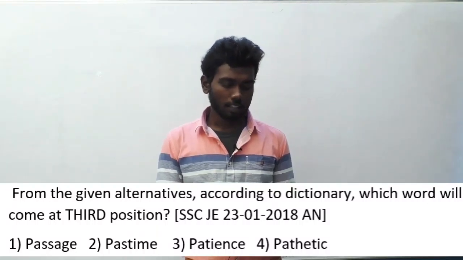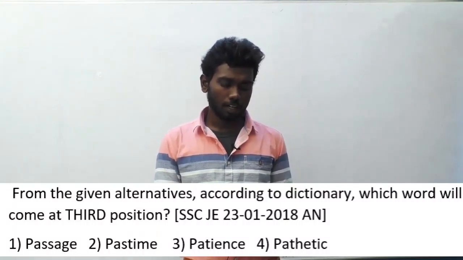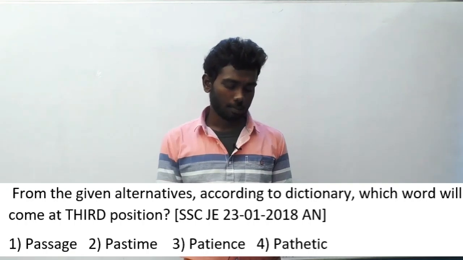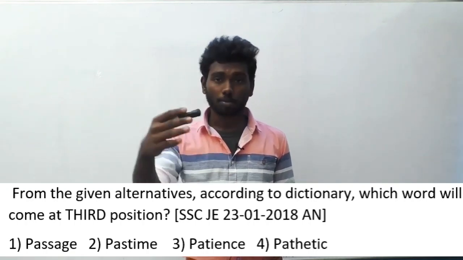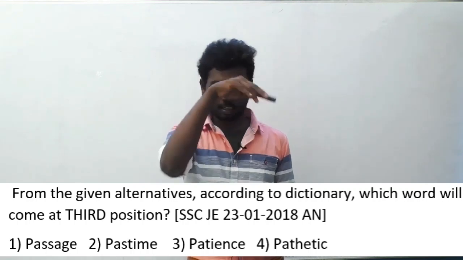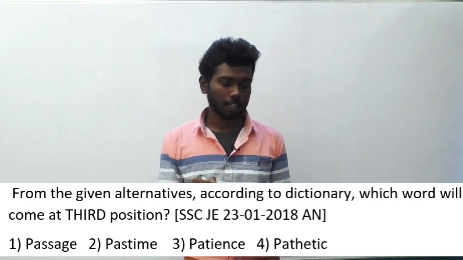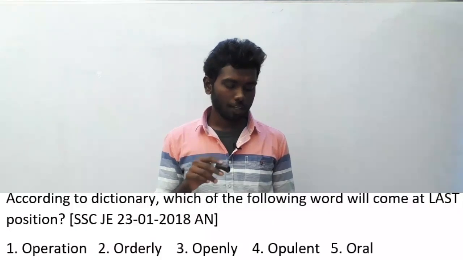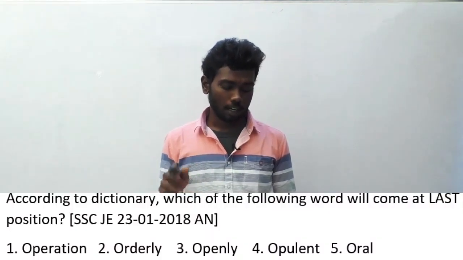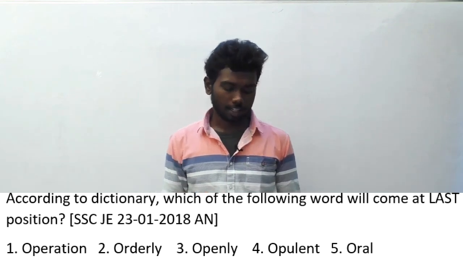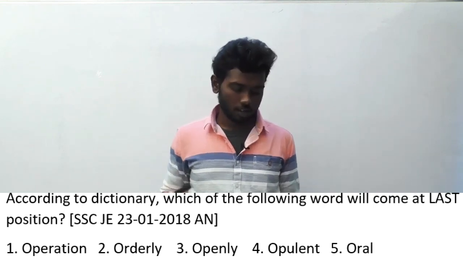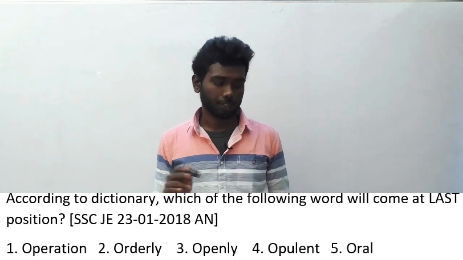From the given alternatives, according to the dictionary, which word will come at third position? This is the same dictionary type of question, and some options are given here. If you arrange the options in perfect dictionary order, you will get the answer in the third position as pathetic. It's option D. 182, option D, pathetic. 183. According to the dictionary, which of the following words will come at last position? Again a dictionary question, and if you arrange the words in the correct sequence, you will get the answer as orderly, option 2. And this is an easy question.